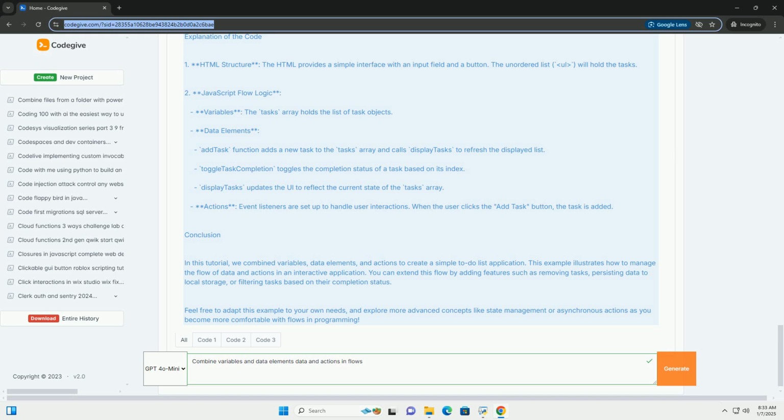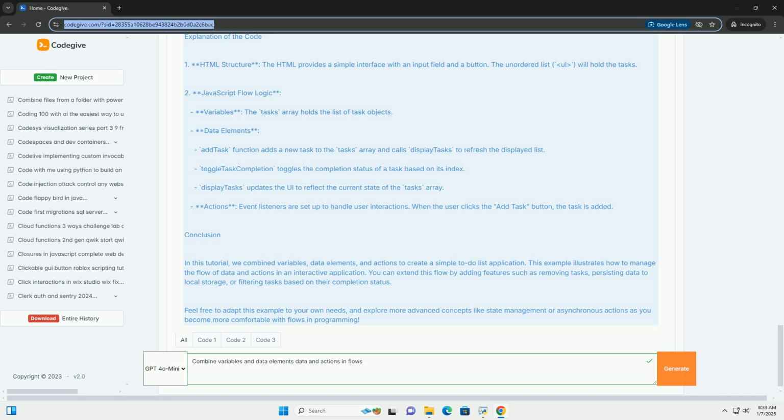Example scenario. Let's create a simple flow for a to-do list application. The flow will allow users to add tasks, mark tasks as completed, and display the list of tasks. Step-by-step implementation. 1. Set up HTML structure: create a simple interface for user interaction. 2. JavaScript for flow logic: create the logic to manage tasks.